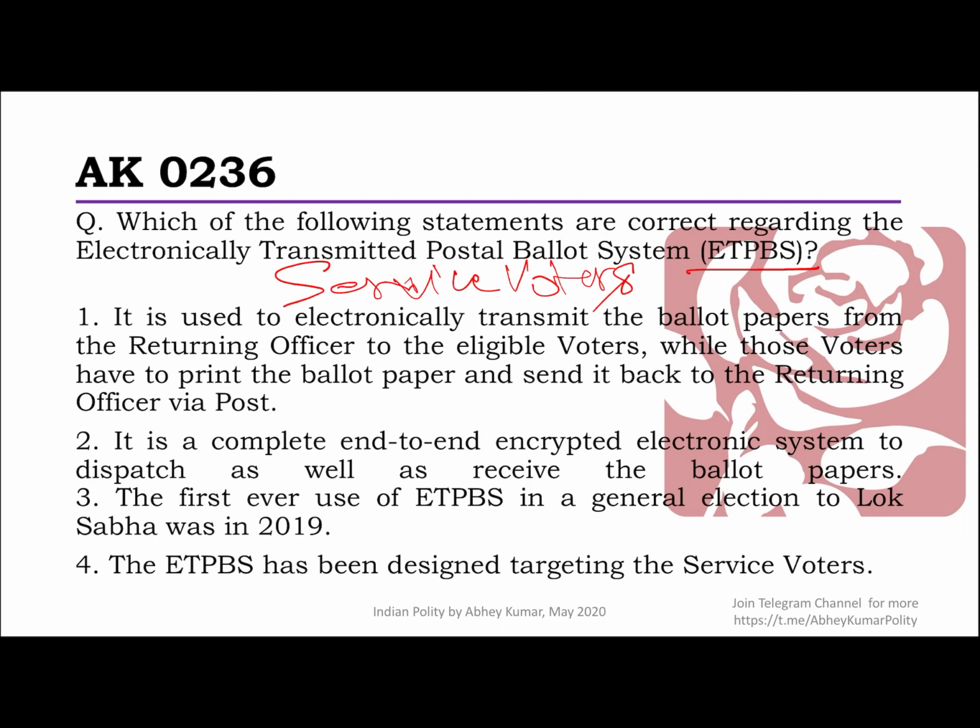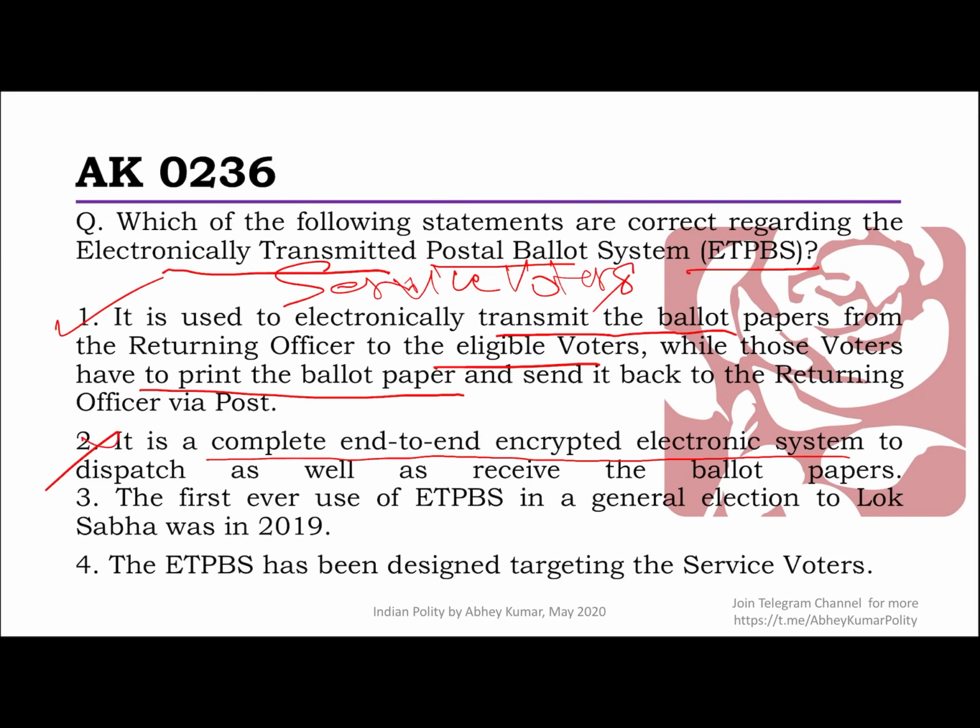So let's see the statement. It says that it is used to electronically transmit the ballot papers from the returning officer to the eligible voters, while those voters have to print the ballot paper and send it back to the returning officer via post. Well, it gives you the whole process, and that is obviously a correct statement. And since one is correct, two cannot be correct, because it says it is a complete end-to-end encrypted electronic system. The first statement is correct, and the electronic part is the first half. This is how it reaches the voter. Then the postal ballot system is the second part. Now the voter has to give the ballot back to the Election Commission. That is the standard postal method. So the second statement is wrong.